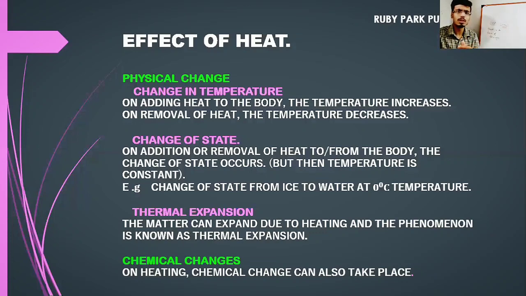A bimetallic strip can get bent when it is exposed to severe heating. Bimetallic strips are two metals in a strip, where one metal expands more and one metal expands less, so the strip can get bent. These are a few examples of thermal expansion in our daily life. So the matter can expand due to heating, and the phenomenon is known as thermal expansion.